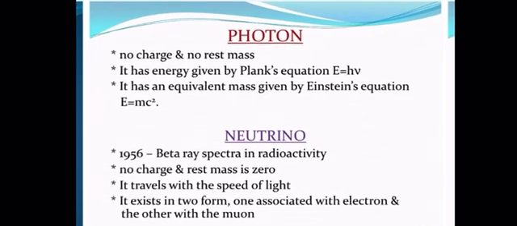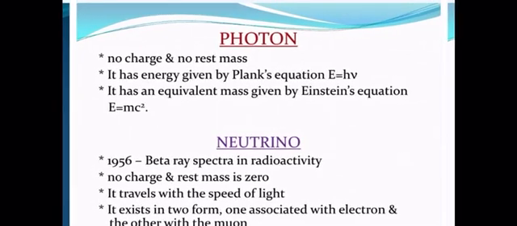Next, talking about the photons, as photons have no charge, they have no rest mass. So we have our Planck equation, that is E is equal to h nu, where h is the Planck constant and nu is the frequency. So the energy of a photon can be given by this equation. And if we talk about the Einstein equation, it has an equivalent mass, given by E is equal to mc square.